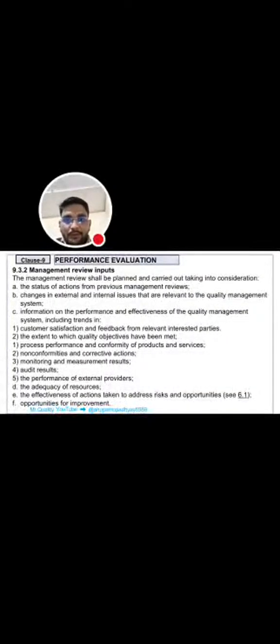And the performance of external providers, adequacy of resources, what resources we need to take to attain the competency of the QMS, what resources are required to maintain the quality management system, and the effectiveness of action taken to address risk and opportunity, and opportunities for improvement.